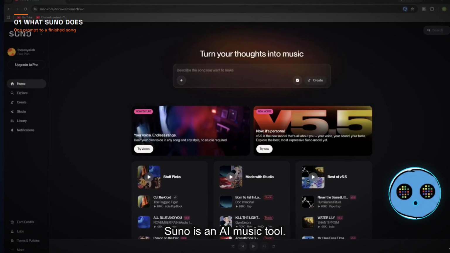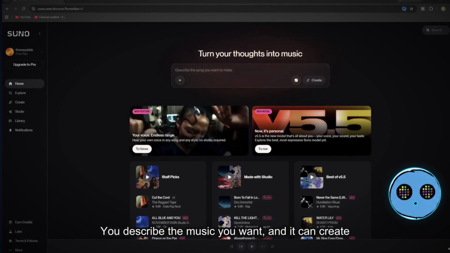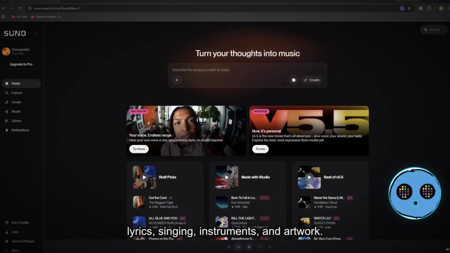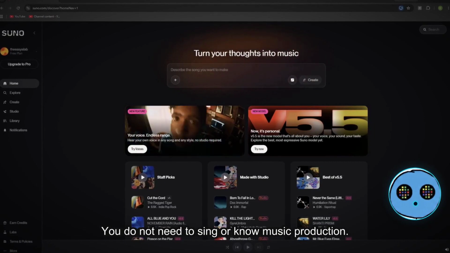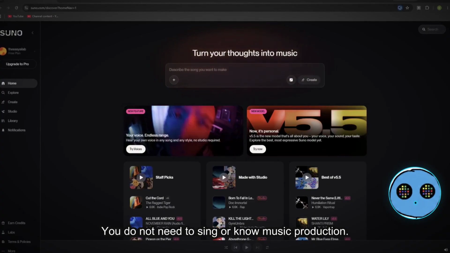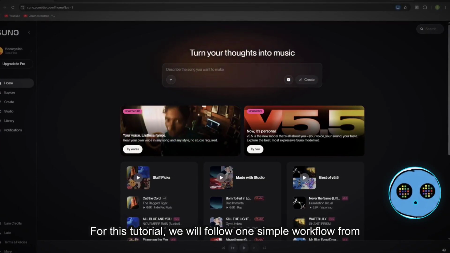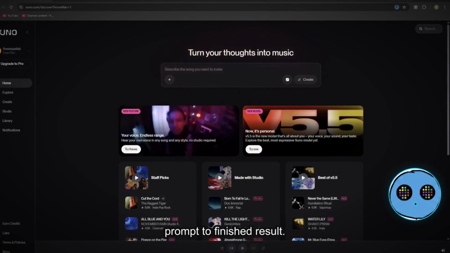Suno is an AI music tool. You describe the music you want, and it can create lyrics, singing, instruments, and artwork. You do not need to sing or know music production. For this tutorial, we will follow one simple workflow from prompt to finished result.